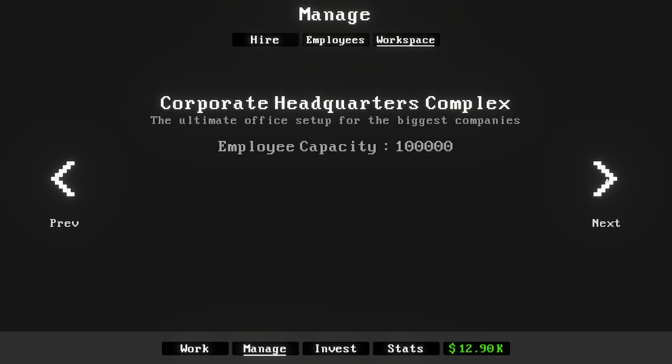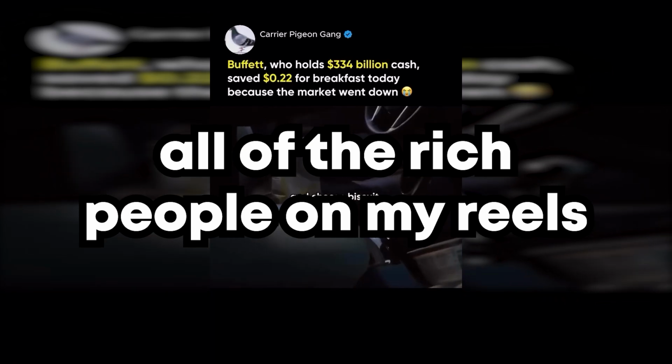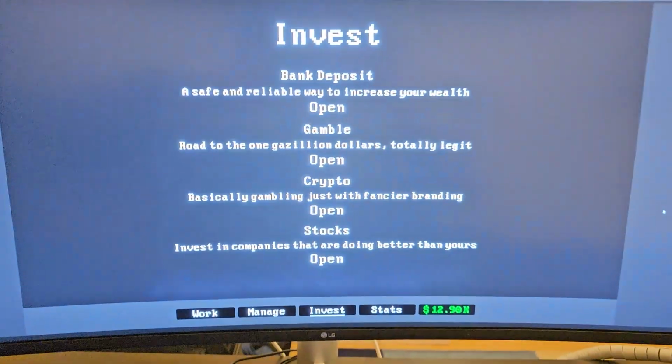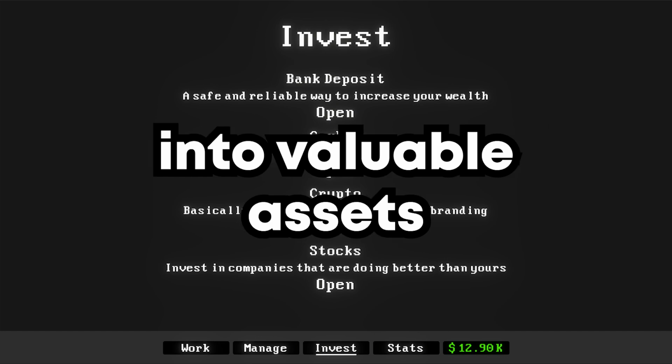After I finished the employee mechanic, I thought, what could you do with all of the money your slaves, I mean your employees, made for you? And watching all of the rich people on my reels, I added an investments tab where you can put your hard-earned money into valuable assets.